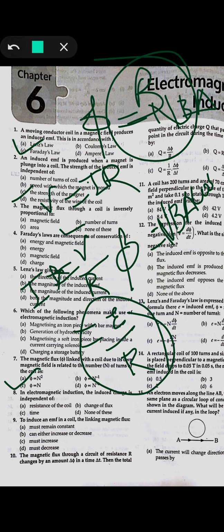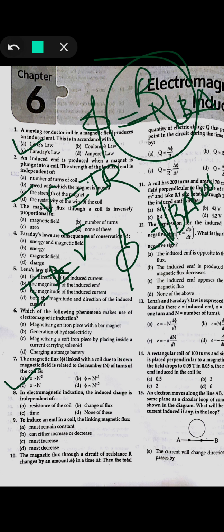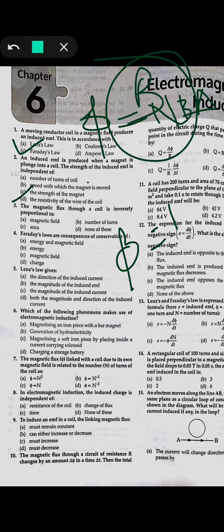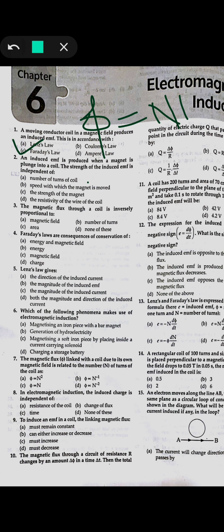Okay, now the next one: to induce an EMF in a coil, the linking magnetic field must do what? The linking magnetic field should not remain constant. It is not necessary that it must increase, but if you are taking movement very fast at the initial point, then it can decrease. So it can either increase or decrease, so it will be option B.